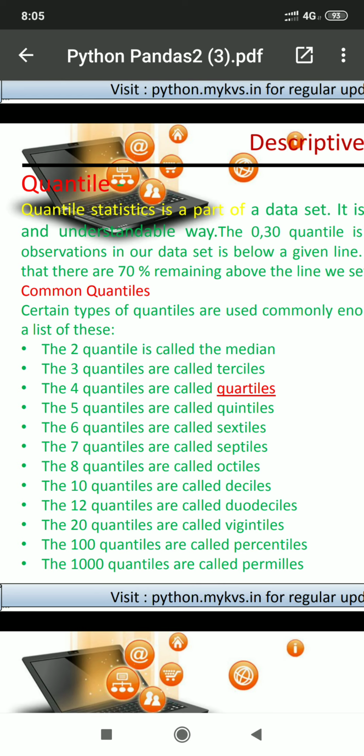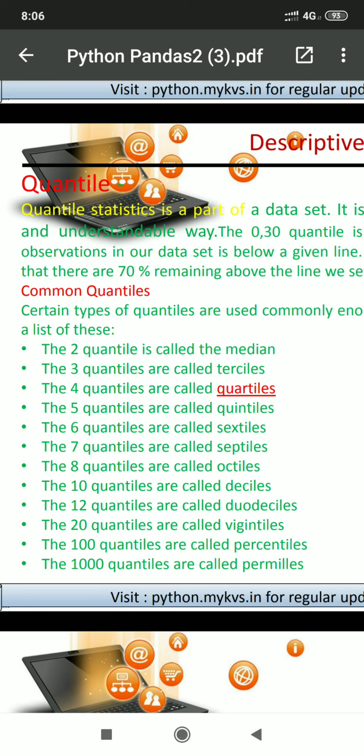Suppose we are having 1, 2, 5, 9. These are four numbers, and if we want to find out the median of these numbers, what will be the result? 1 plus 2 is 3, 3 plus 5 is 8, 8 plus 9 is 17. So 17 divided by 4 means nearby 4.